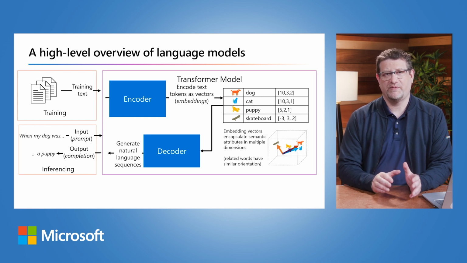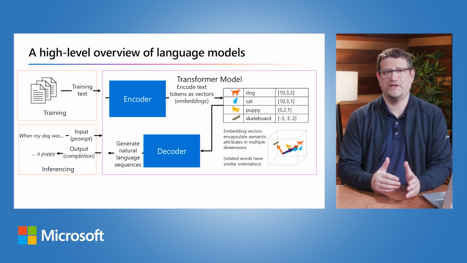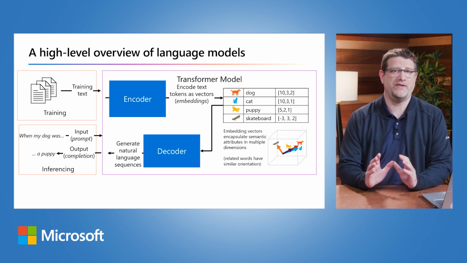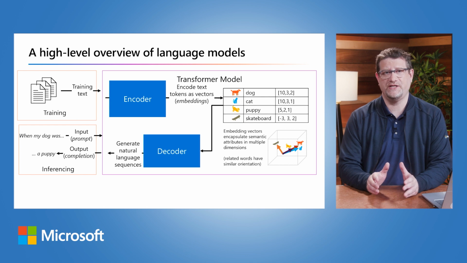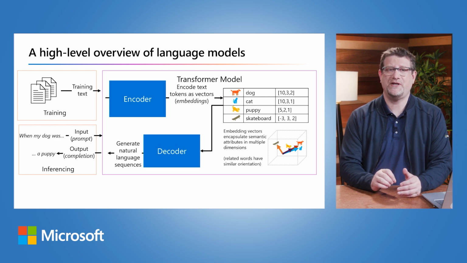In practice, the specific implementations of the architecture vary. For example, the Bidirectional Encoder Representations from Transformers, BERT, is a model developed by Google to support their search engine and uses only an encoder block to generate semantic vector representations of text, while the Generative Pre-trained Transformer, or GPT model, developed by OpenAI uses a decoder block to generate sequences of natural language. While the complete explanation of every aspect of transformer models is beyond the scope of this module, an explanation of some of the key elements in transformers can help you get a sense for how they support generative AI.